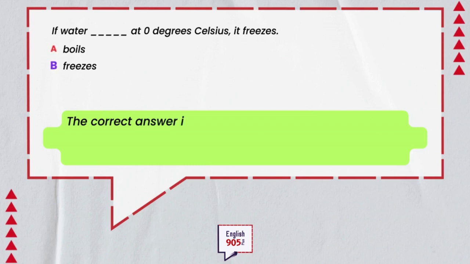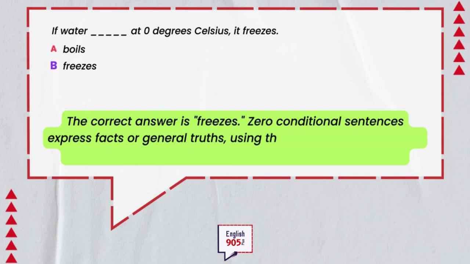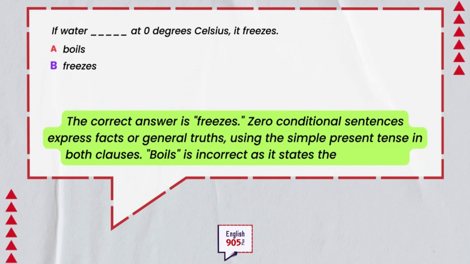The correct answer is freezes. 0 conditional sentences express facts or general truths, using the simple present tense in both clauses. Boils is incorrect as it states the wrong fact.